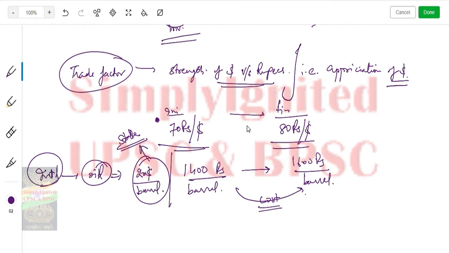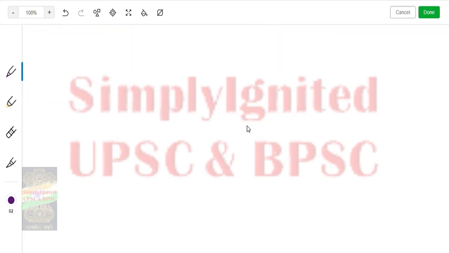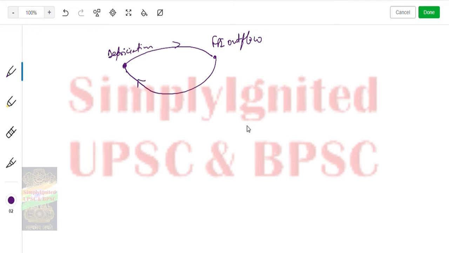And why has this happened? This is a kind of dialectic relation, right? So you have your depreciation, there is FPI outflow. So depreciation led to FPI outflow and FPI outflow led to depreciation. This is like this. Why? Because more the depreciation impacts poor economic performance.